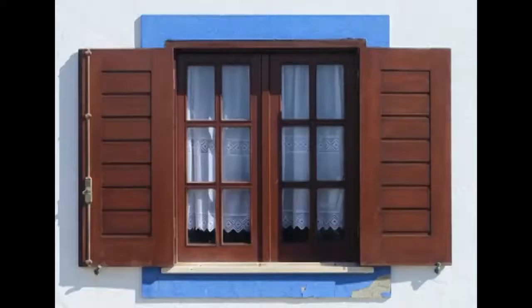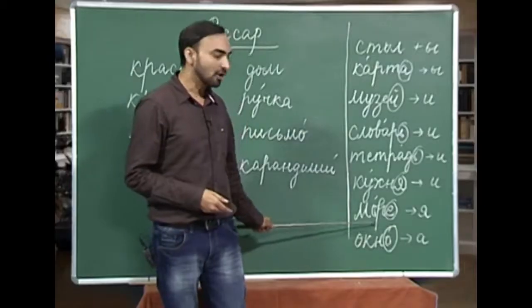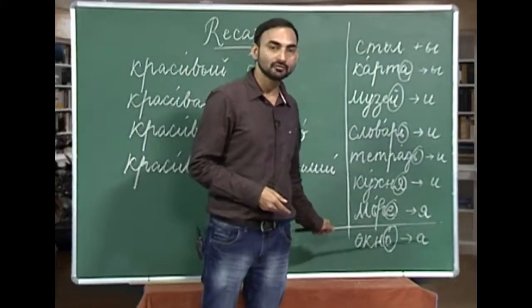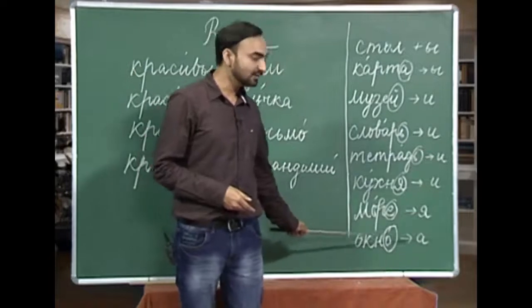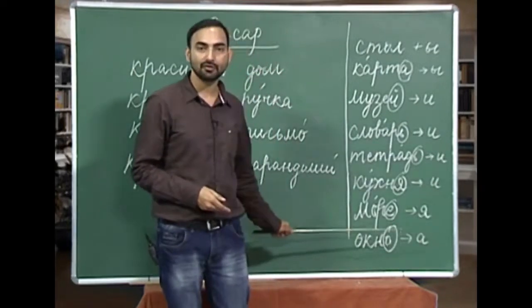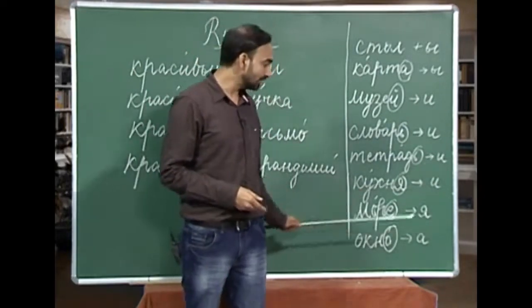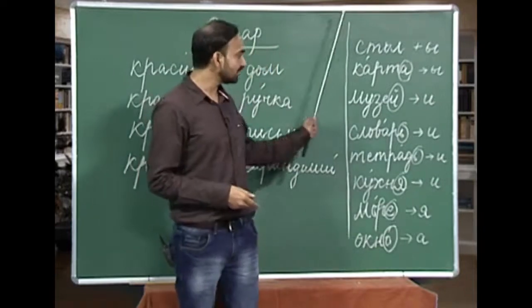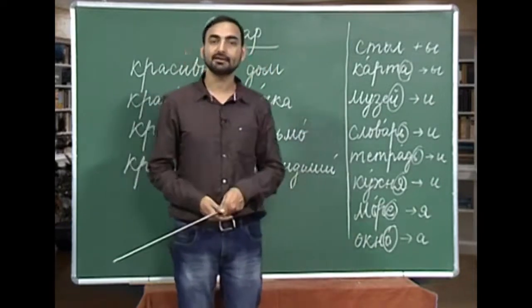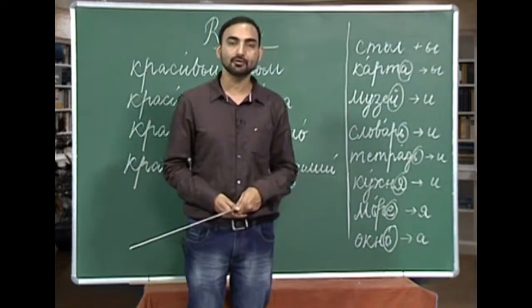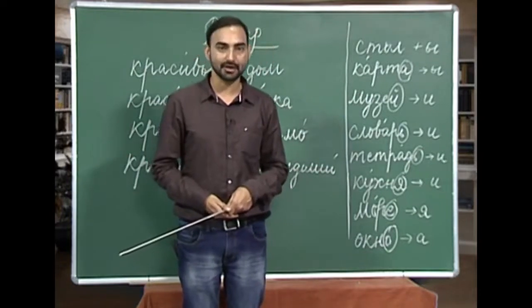The next and the last we have today is okno. Okno is window. So, how do you form plural of okno? We replace o with a. So, the plural of okno is okna, and it is a neuter gender noun. So, this is all about plurals that we had done in the previous lesson. Let us move on to the topics that we are going to do today.